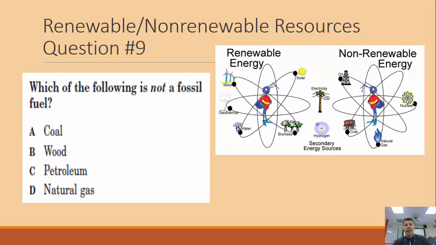Very similar question to number 8, just asking you which of the following is not a fossil fuel. You need to remember that fossil fuels are our non-renewable sources of energy, and those are coal, oil, and natural gas. The trick here is knowing a fancy word for oil, and that's letter C, petroleum is oil. So coal, petroleum, and natural gas are all fossil fuels. Wood would be a renewable source of energy and not a fossil fuel. So the answer to the question is B, wood is not a fossil fuel.